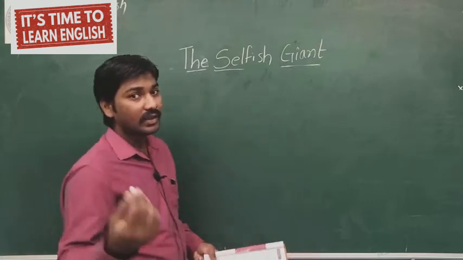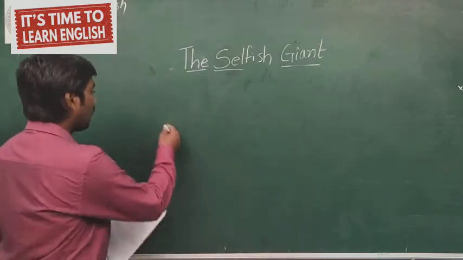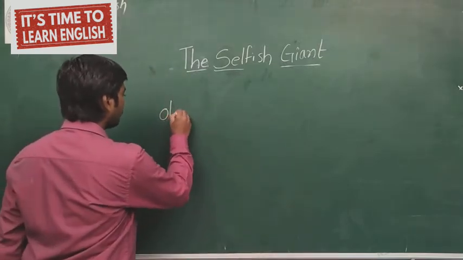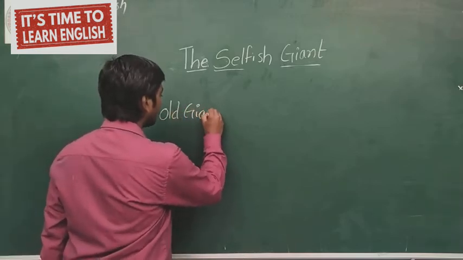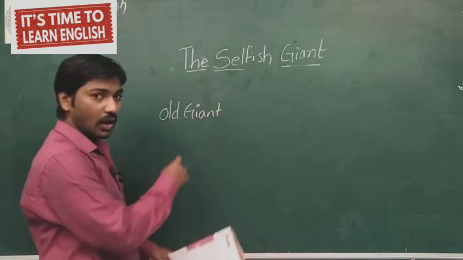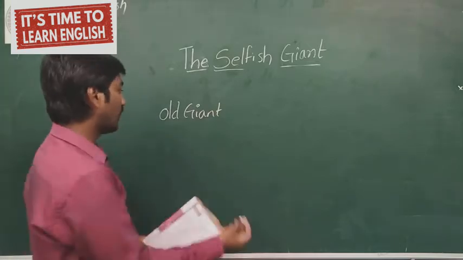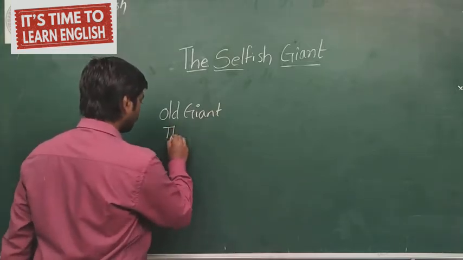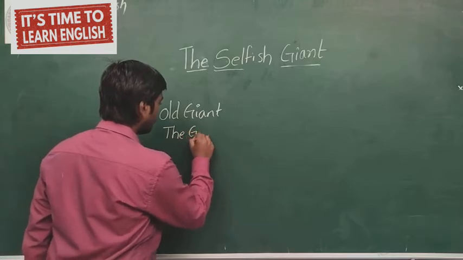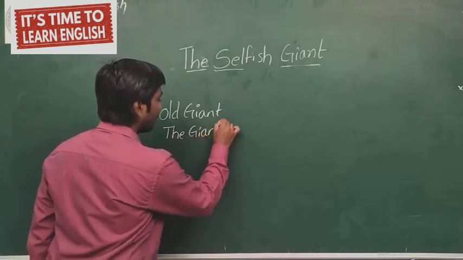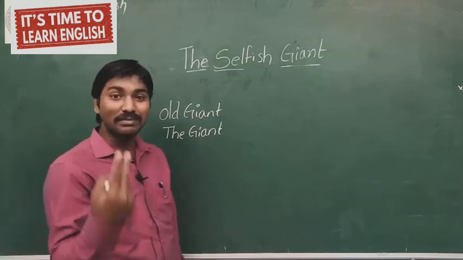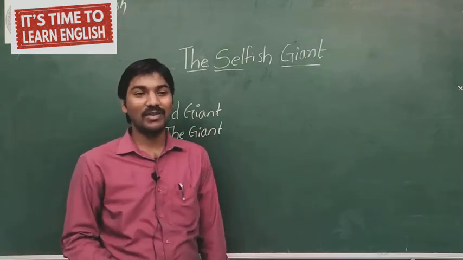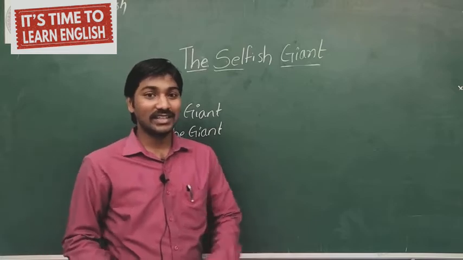Let me write on the board, then you will understand very clearly. The one is old giant. This is one more important character, and the next one is the giant. The person is one, but the characters are two. We can say split personality, dual role. When we are watching any movies, there we can see dual roles.